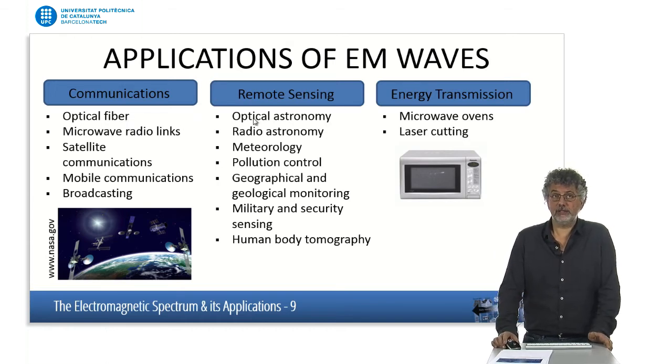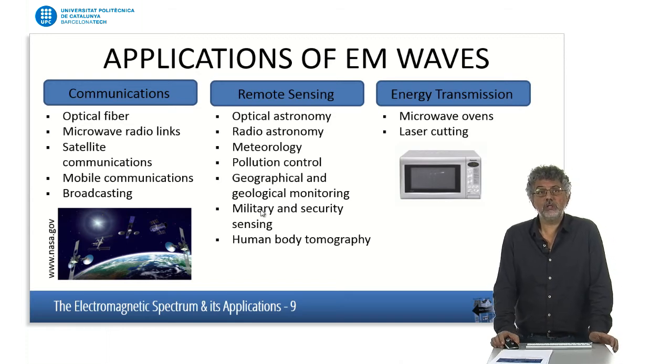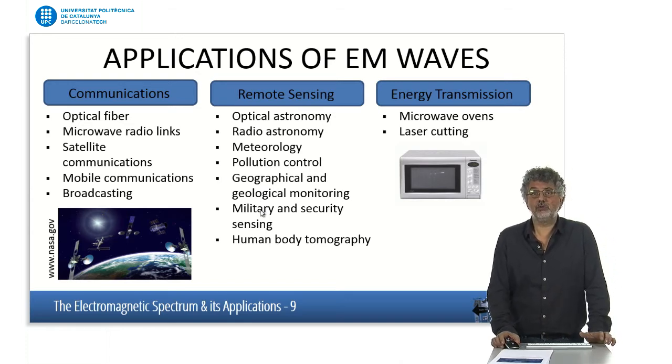In remote sensing, either it's optical astronomy, radio astronomy, pollution control, radar, security applications, we are using electromagnetic waves to sense the environment, to obtain data from the environment, not just for communication.